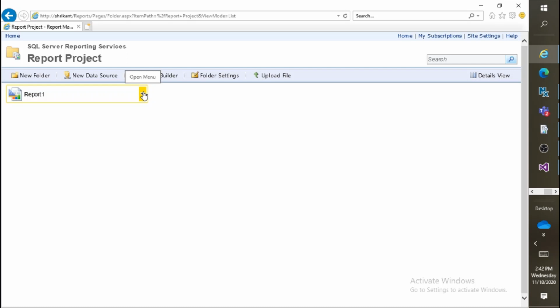And next time onward, in the next video I am going to show you how to access this RDL into the C# application. We'll see everything. Okay, don't worry about that, but my intention was to show you how to install the reporting server, then how to configure the reporting server. Once it is configured, then how to design a report, and then how to connect to the SQL server, right? Then how to deploy the designed report over the respective server, and how to see it through the report manager.